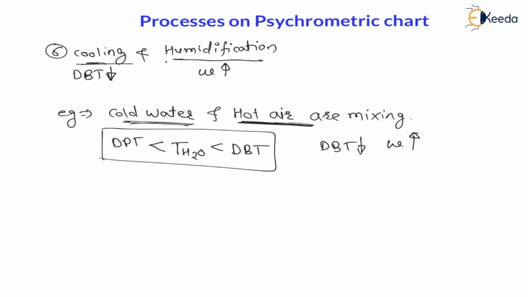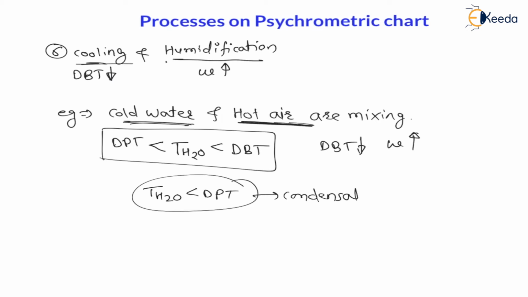The temperature of water must be more than dew point temperature, because if the temperature of water is less than dew point temperature, then condensation may begin, right? Dew point temperature is nothing but the temperature at which condensation starts or formation of dew starts. And if the temperature of water is less than dew point temperature, there will be condensation.